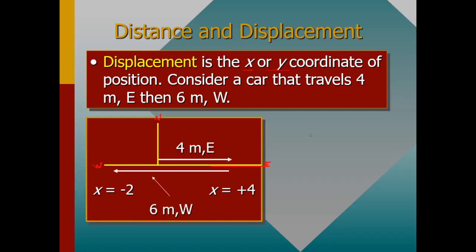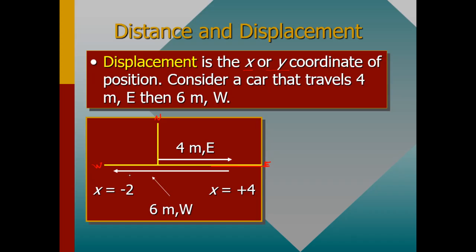So this car has moved 4 meters east, meaning it has gone this side 4 meters, and then again it has moved this side 6 meters. So the question is, what is the displacement and what is the distance? When we talk of displacement, since this car moved 4 meters going this side and then 6 meters going that side, the first 4 meters was going east, and then the 6 meters was going in the opposite direction.